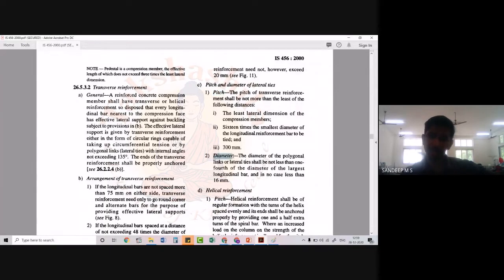Then regarding the diameter, the diameter of the polygonal links or lateral ties shall be not less than 1/4 of the diameter of the largest longitudinal bar, or in no case less than 16 millimeters. There is some correction here, not 16: the diameter of the largest longitudinal bar, in no case less than.